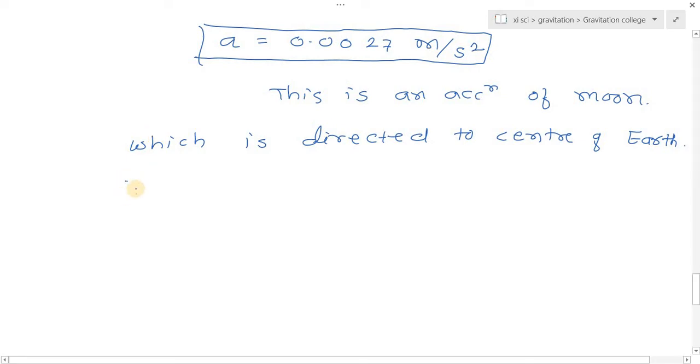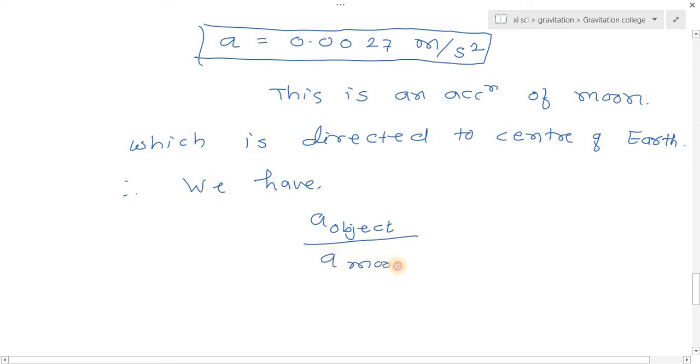So therefore we have acceleration of object at the surface of the earth divided by acceleration of moon.